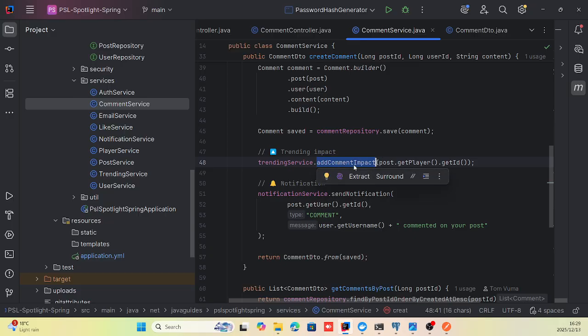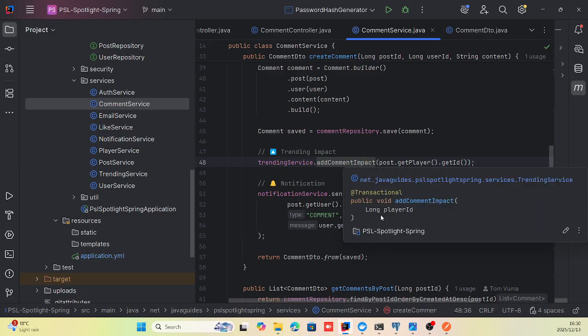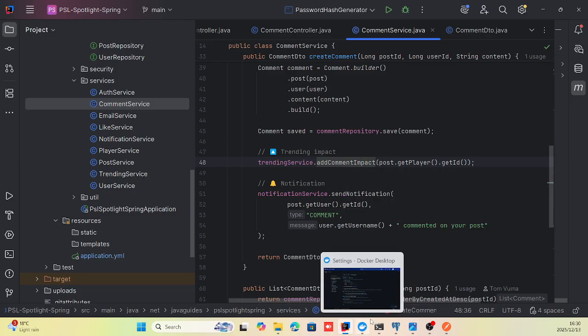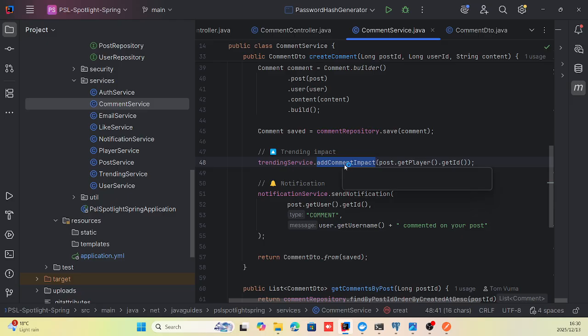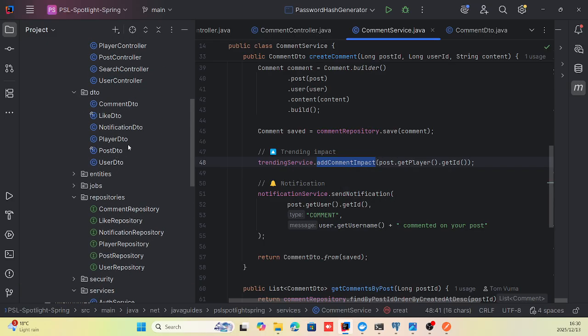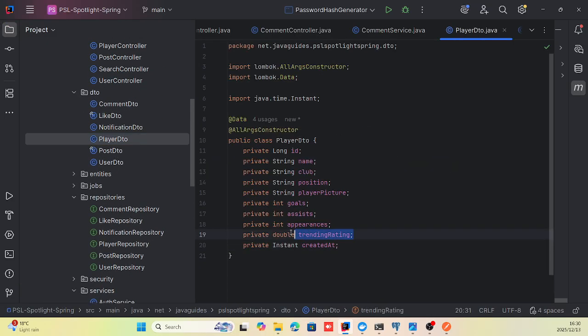What this add comment impact method does initially is it increases the trending rating of a specific player, right? So when I showed in Swagger the trending rating, which is referring to this over here, this trending rating is part of the fields in the player DTO.